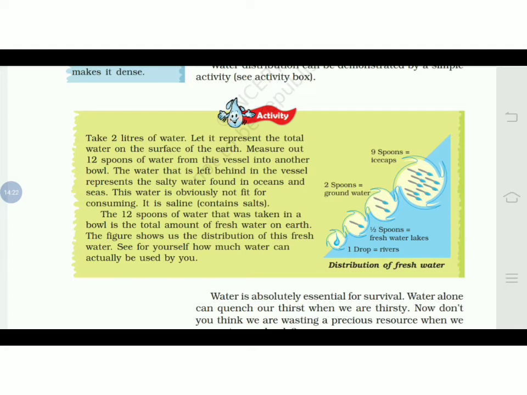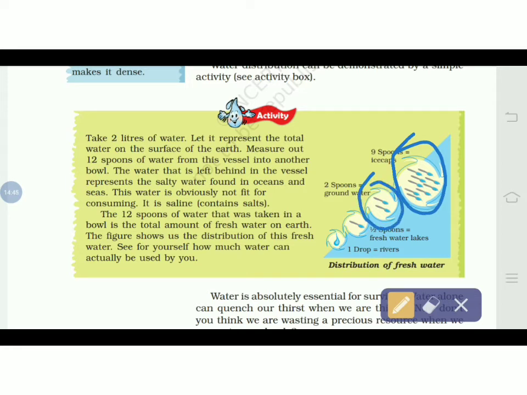The figure shows us the distribution of this fresh water. See for yourself how much water can actually be used by you. So you can see over here, out of the 12 spoons we are talking about, 9 spoons are in the ice caps, 2 spoons are in the groundwater, half a spoon is in freshwater lakes, and 1 drop is available as a river. So this is the distribution of water.